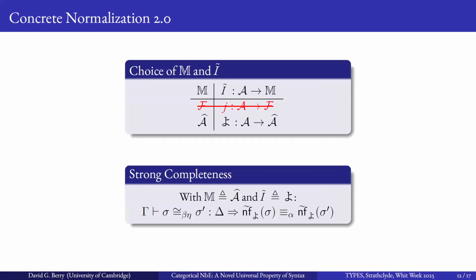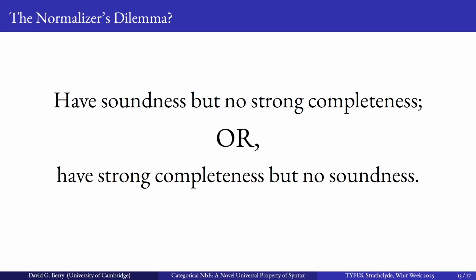And then when we pick the Yoneda functor, because the Yoneda functor is valued in sets that only relate up to alpha equivalence, we do then obtain strong completeness of our normalization function. So this kind of gives us the normalizer's dilemma. We can have soundness but no strong completeness, or we can have strong completeness but no soundness.